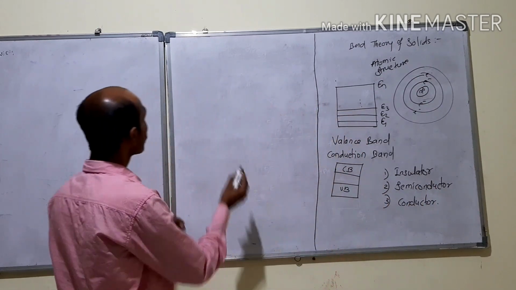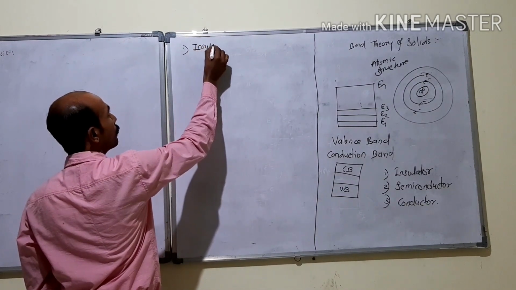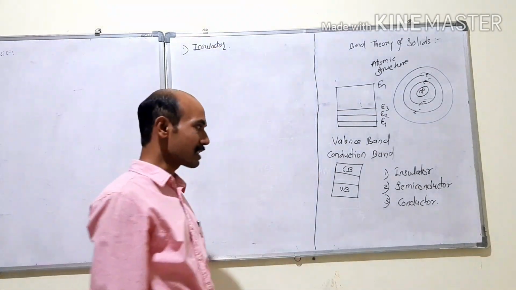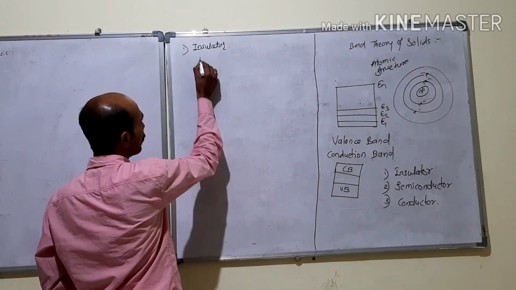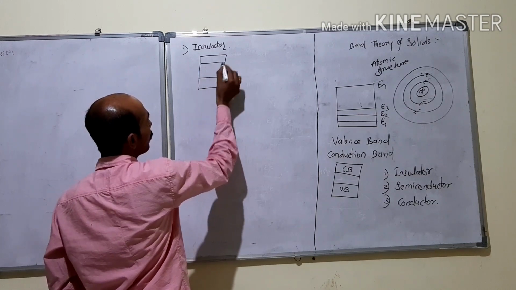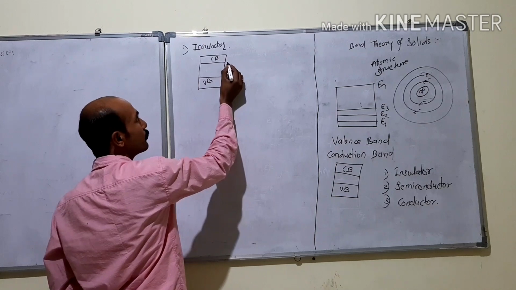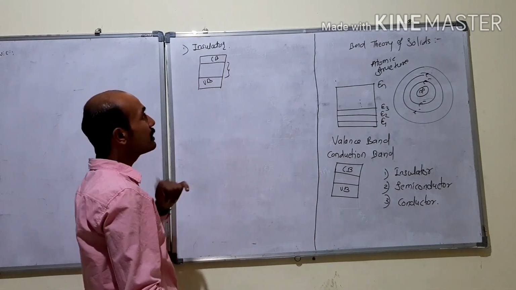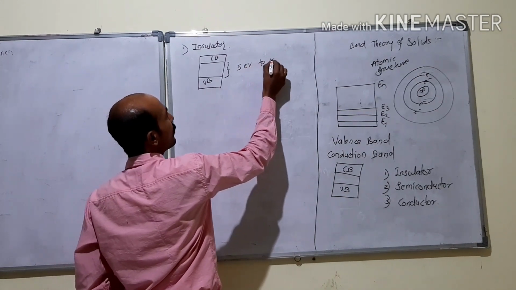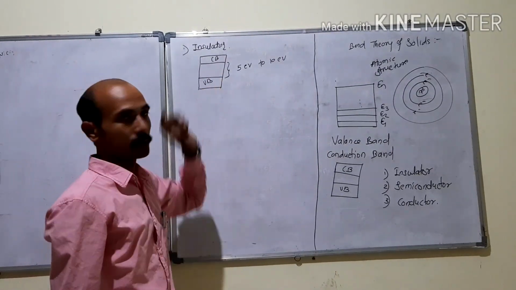So see here, first is insulator. If the gap between the valence band and conduction band, this is the valence band VB, this is the conduction band CB, if this forbidden energy gap is nearly 5 electron volt to 10 electron volt, then such materials are called insulators.